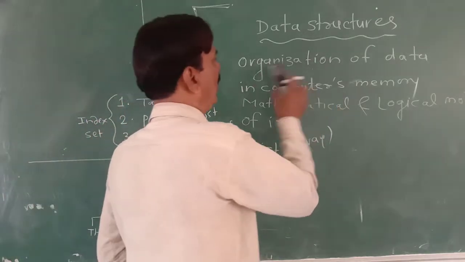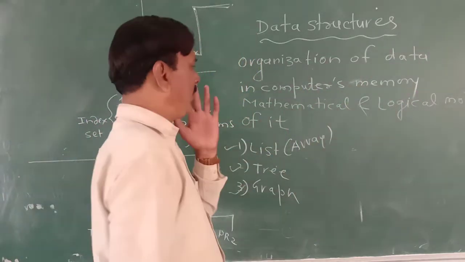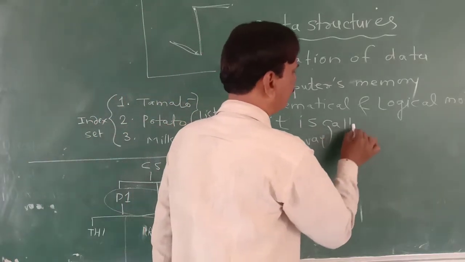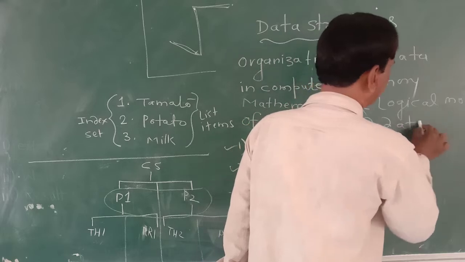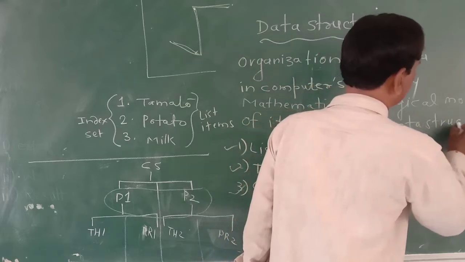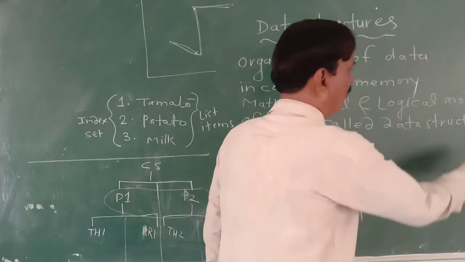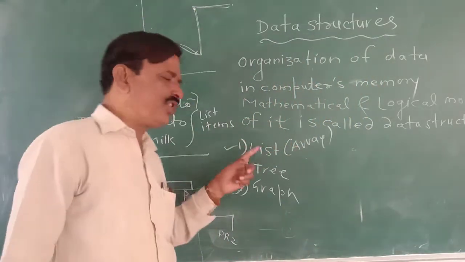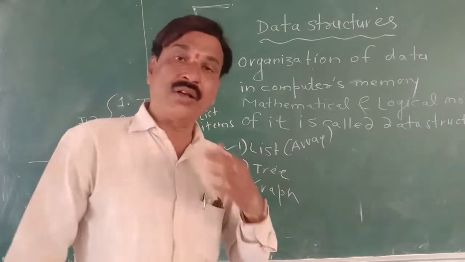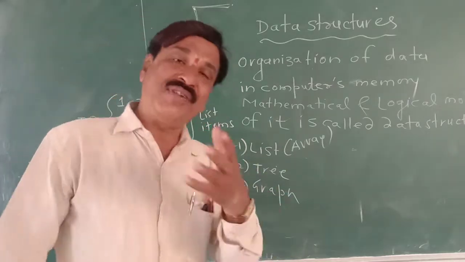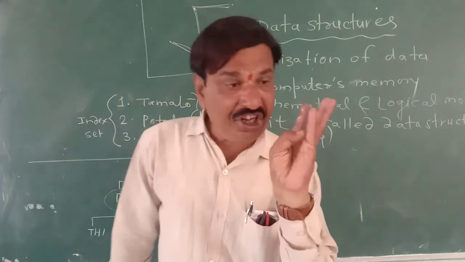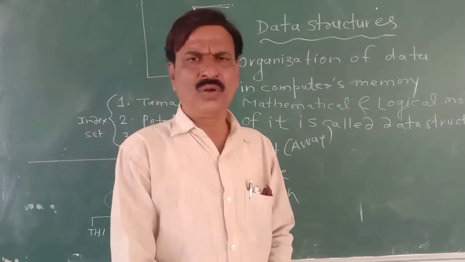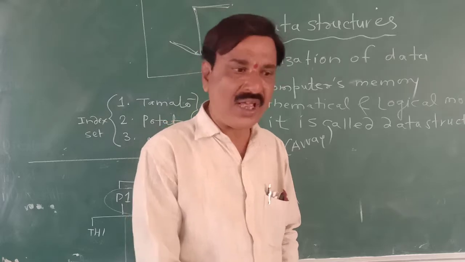So, organization of data in computer's memory, mathematical and logical model of it is called data structure. Data structures. How many ways are there? List is one data structure, tree is another data structure, graph is another data structure. Similarly, linked list is there, stack is there, queue is there.